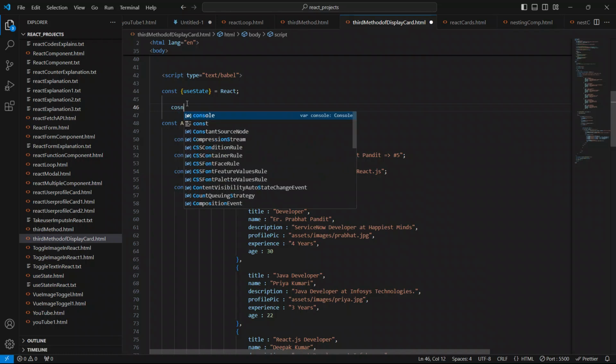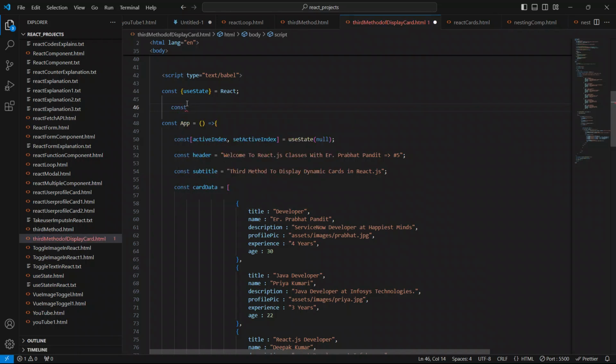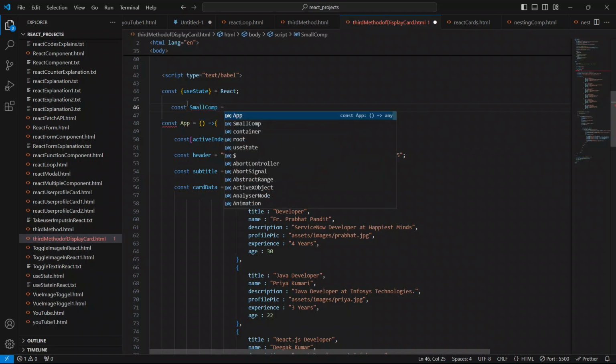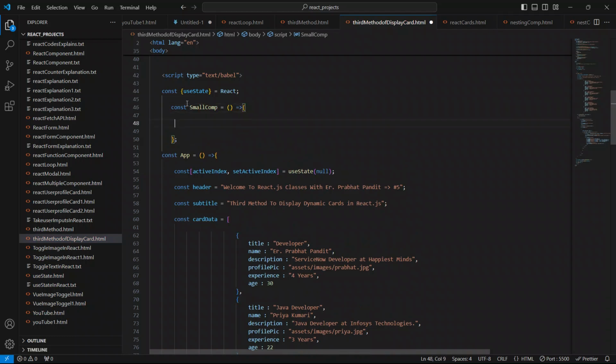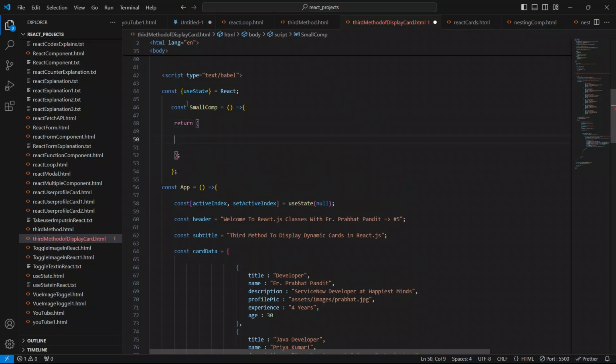I'll say const SmallComp, comp meaning component, equal to the function like this. Close this, and I'll say return with opening and closing parentheses, and create a container div.